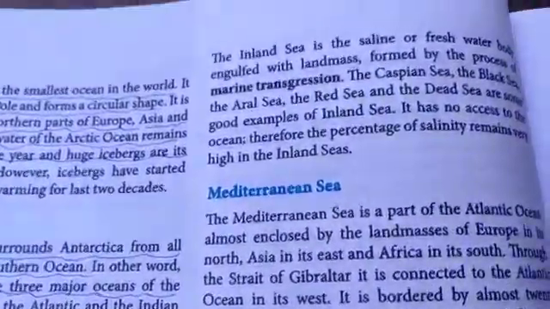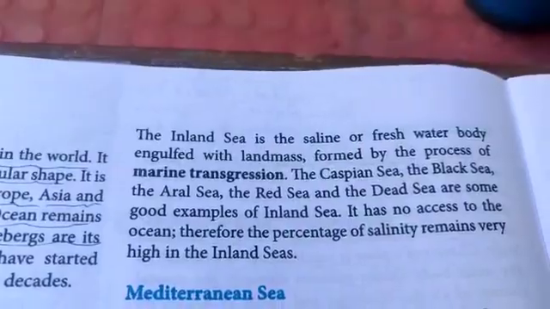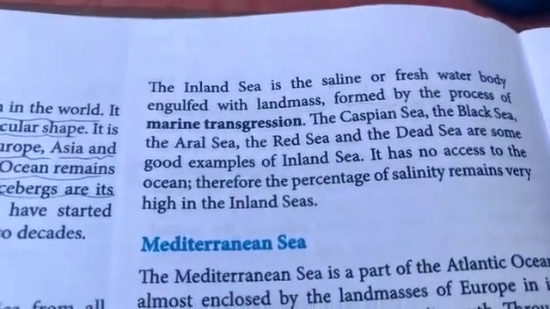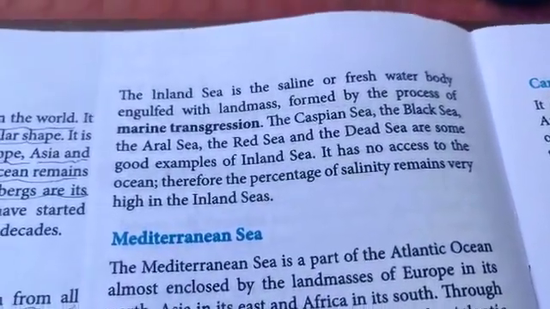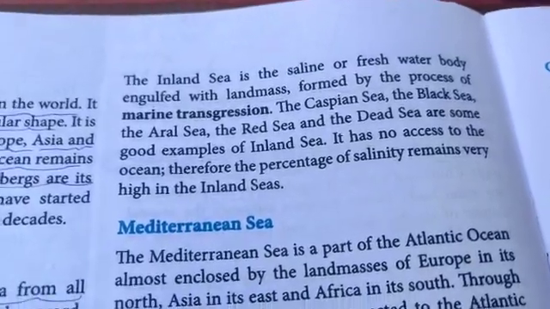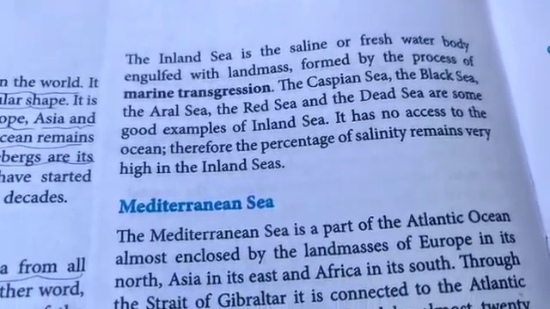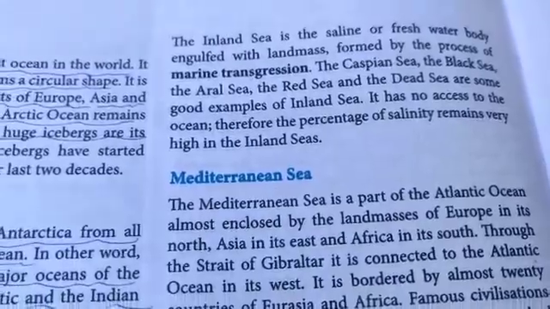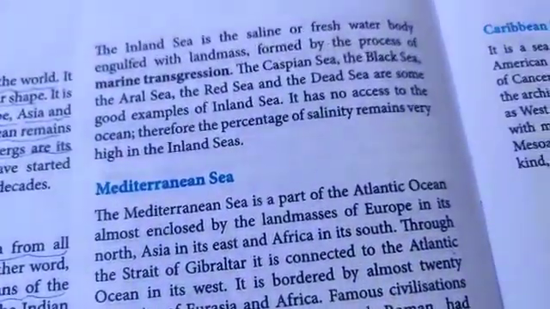So it is a saline or a freshwater body. It can be saline, salty, or it can be freshwater. The Caspian Sea, the Black Sea and the Aral Sea, the Red Sea and the Dead Sea are some good examples of inland seas.